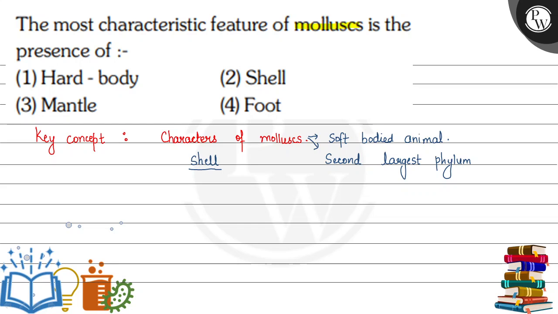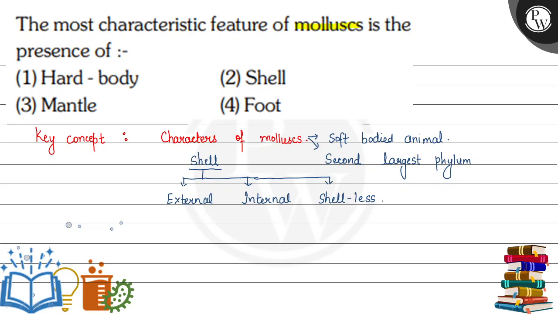calcium carbonate. Now, the presence of a shell is a feature of mollusk, but the shell may be external, it may be internal, and there are even some mollusks like the octopus and the squids in which the shell is not present, means they are shell-less. Shell is absent. So there are three types of mollusks: some have an external shell, some have an internal shell, and some have the shell absent.